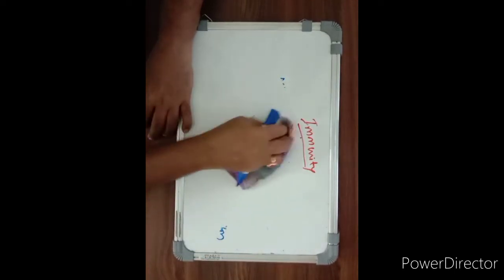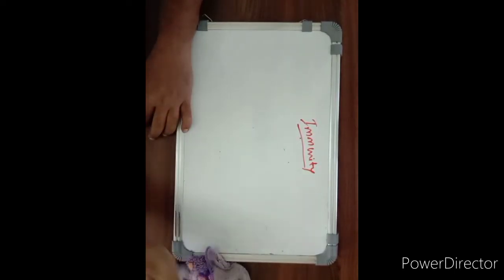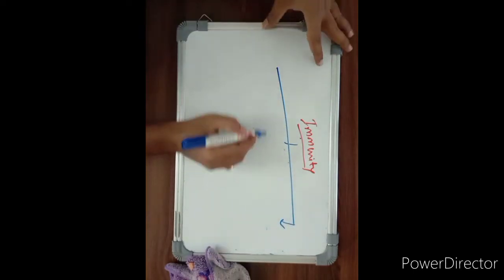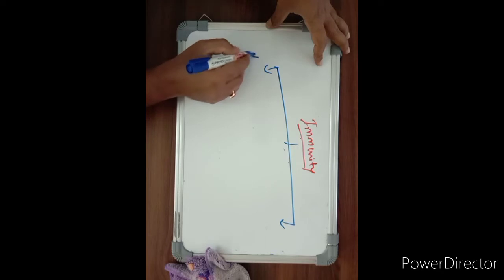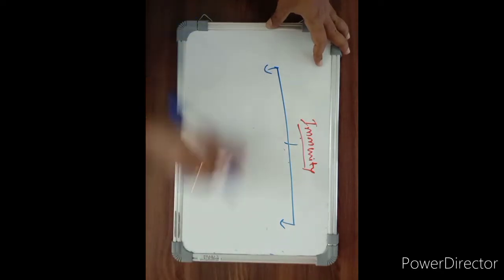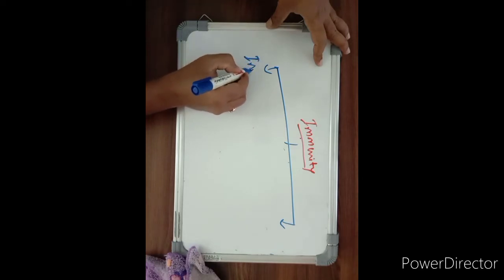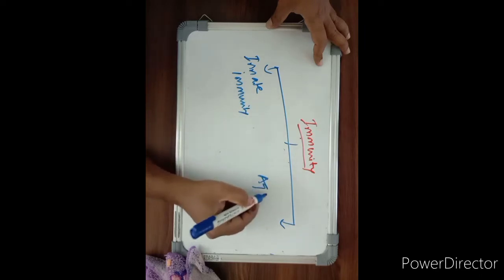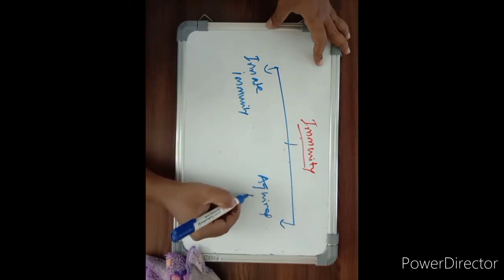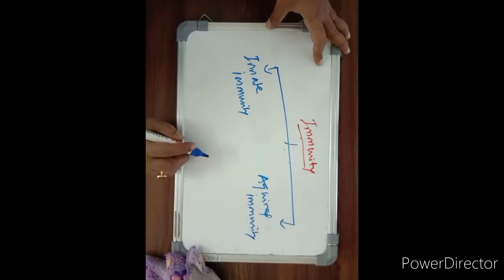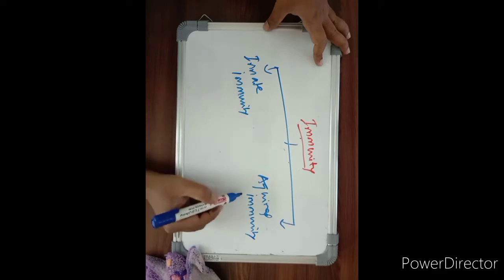So immunity is classified into innate immunity and acquired immunity. This is a broad classification.